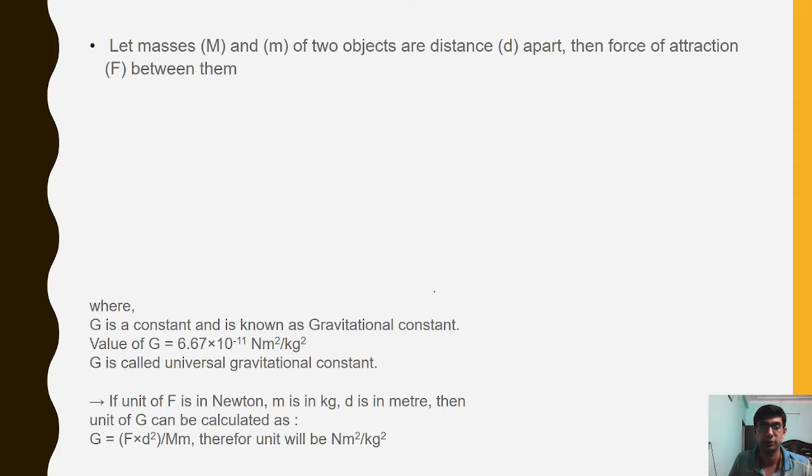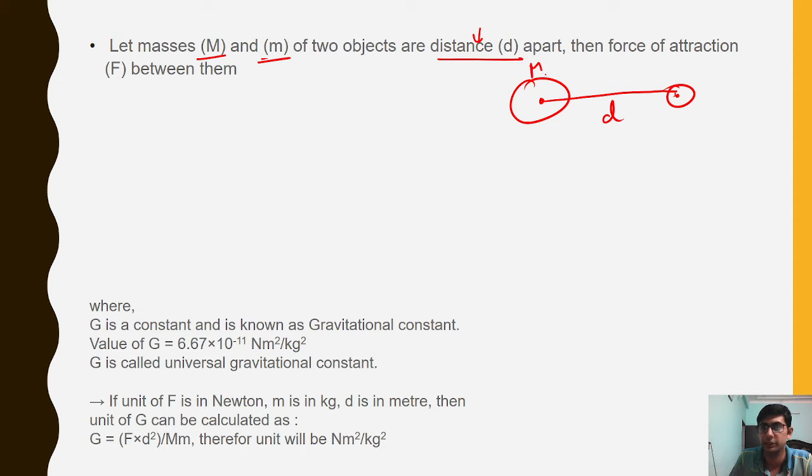Let's move on. Let's suppose we have two masses, capital M and small m, and they are separated by a distance d. This distance is the distance between the centers of these bodies. So this is the actual d.